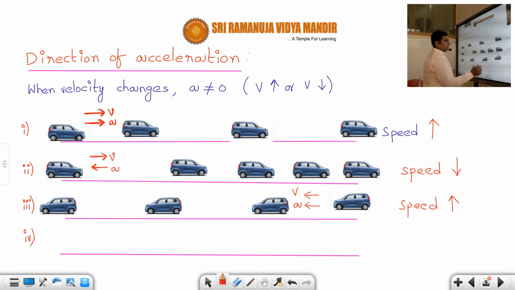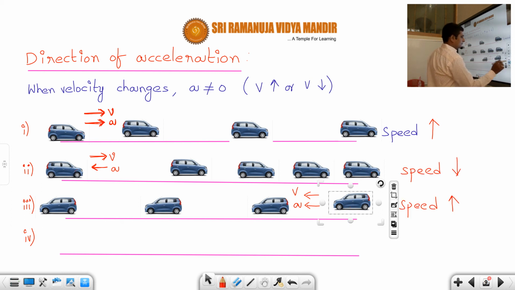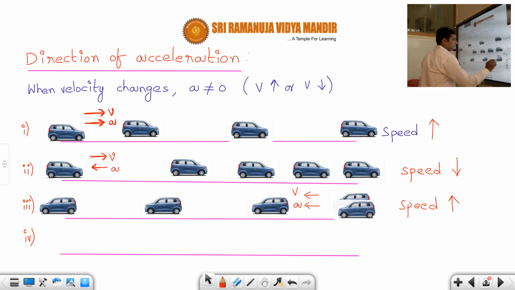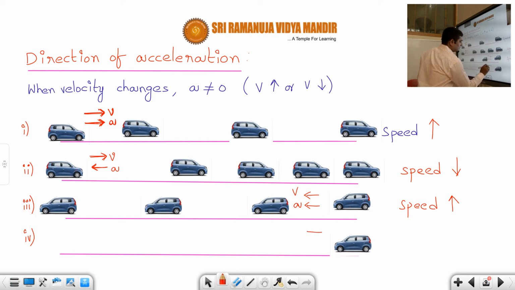Now suppose the same thing, but the acceleration is opposite. Let us say the fourth case, where velocity is to the left side and acceleration is to the right side, students. The velocity is toward this side, and the acceleration is toward the opposite side. Now what will happen?